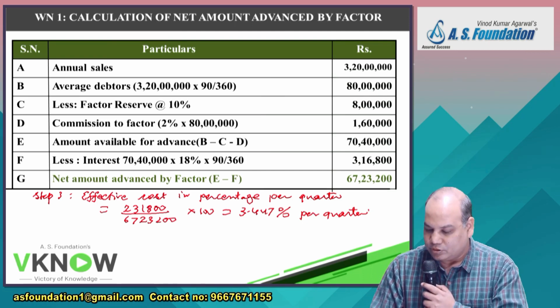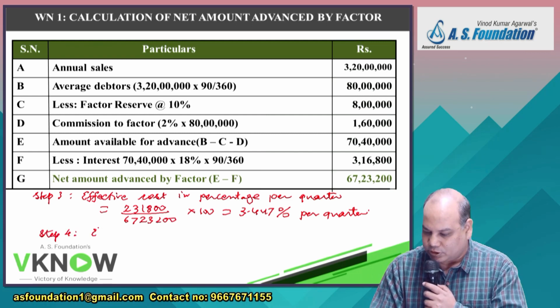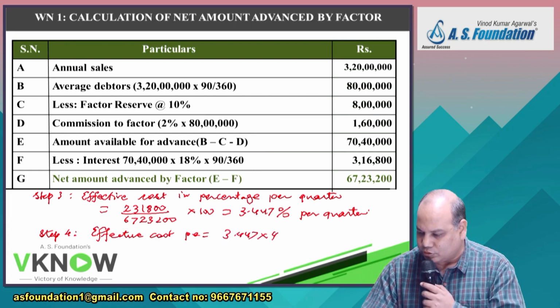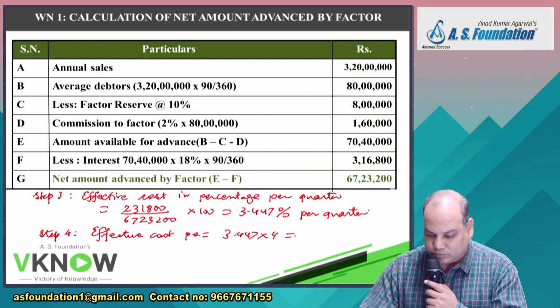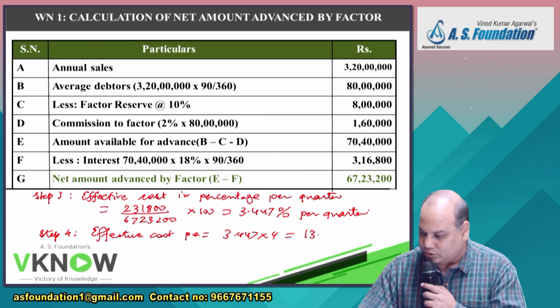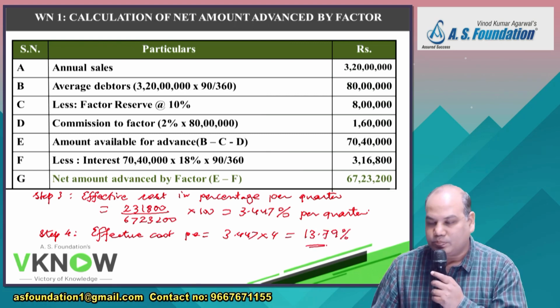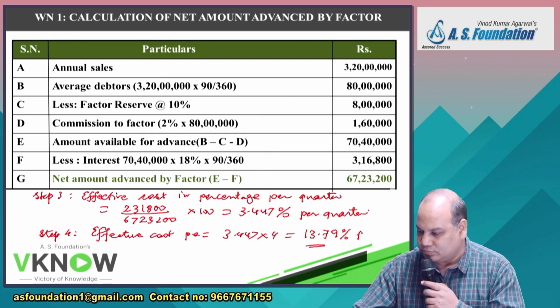Okay. And then step 4 will be effective cost per annum. So 3.447 into 4 quarters. So that comes to 13.79%. 13.79% per annum.